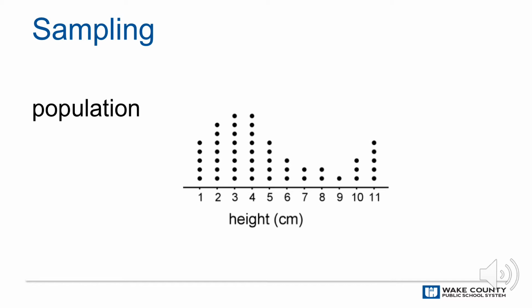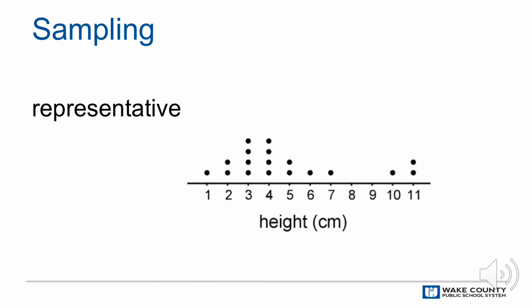Here's a dot plot showing a population, the height of 49 plants in a sprout garden. For example, consider the distribution of the plant heights in centimeters for a population of plants shown in this dot plot. This sample is representative of the population because it includes only a part of the data, but it still resembles the population in shape, center, and spread.